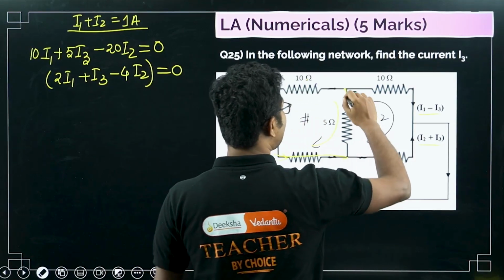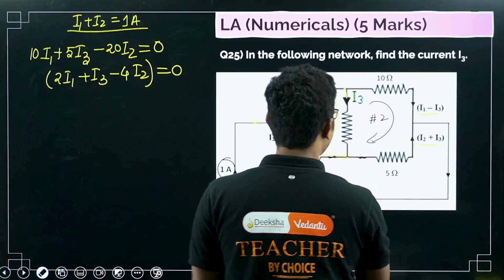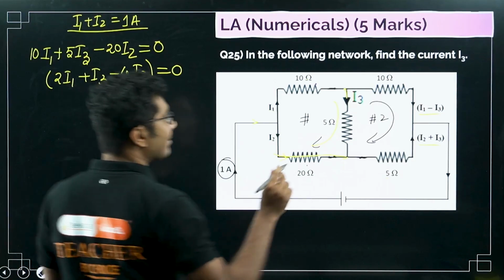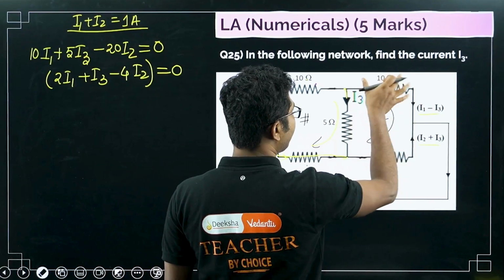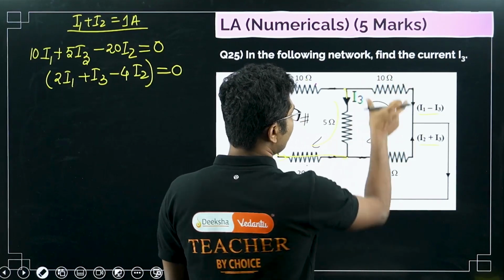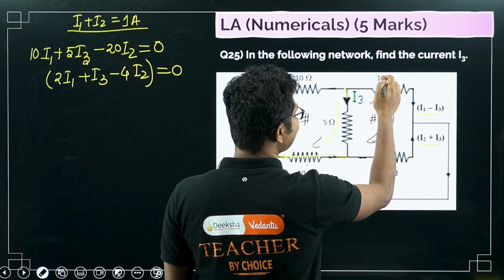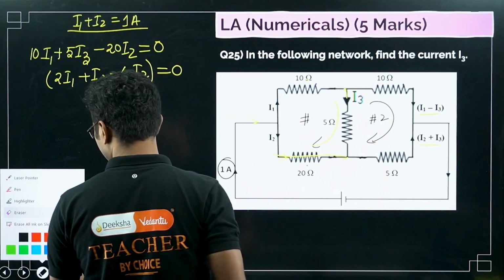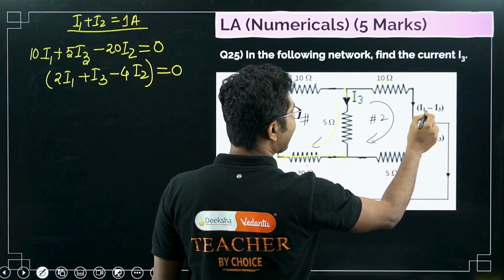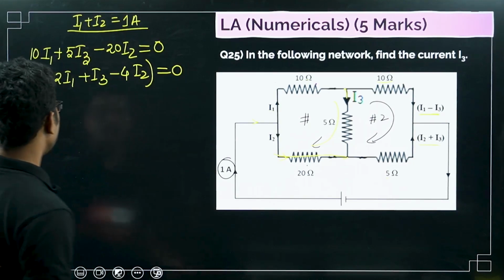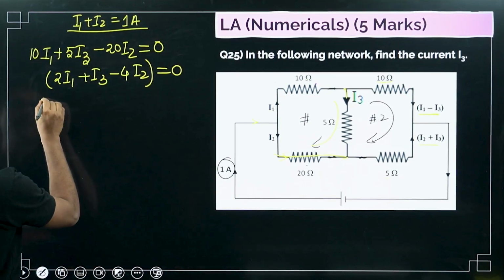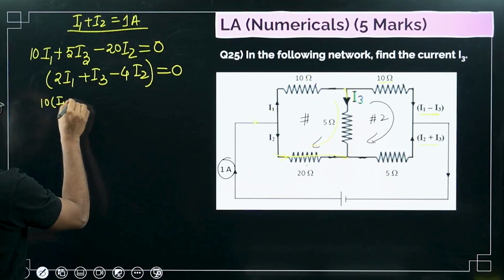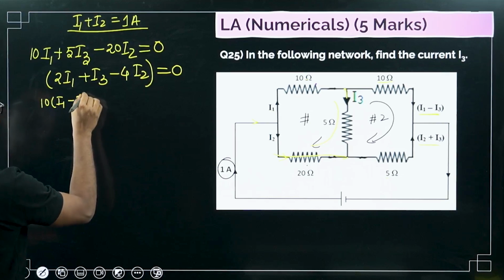Now let us apply the same thing on the right hand side. Now you tell me what will be the value of the voltage drop across this resistance. Resistance is 10, current is I1 minus I3. So it will be 10 times I1 minus I3.